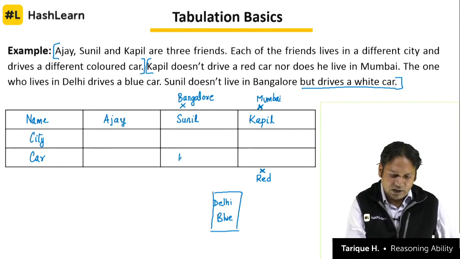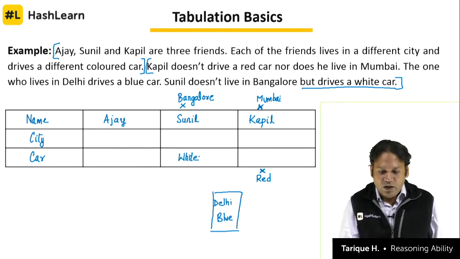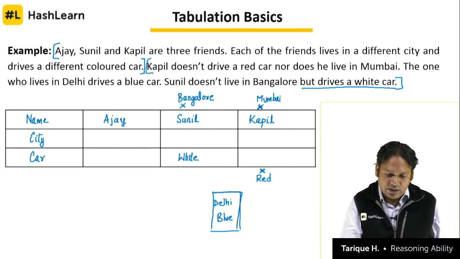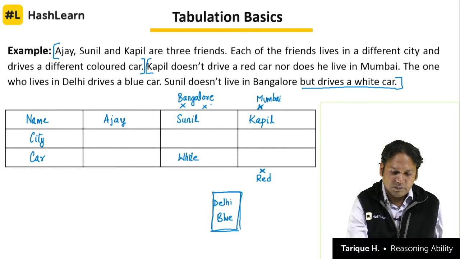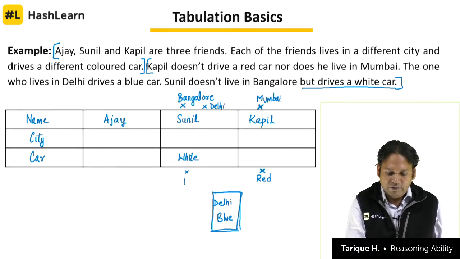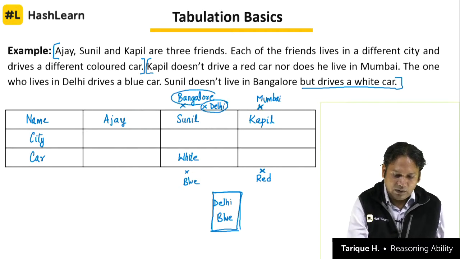So we know the color of the car. What is the color of the car he has? White. Now we know Delhi and blue will go together. That means here we cannot have Delhi. This box cannot have Delhi because here we don't have blue. If blue is not there, Delhi cannot be there. It can't be Delhi. It can't be Bangalore. Then the only option left is Mumbai.